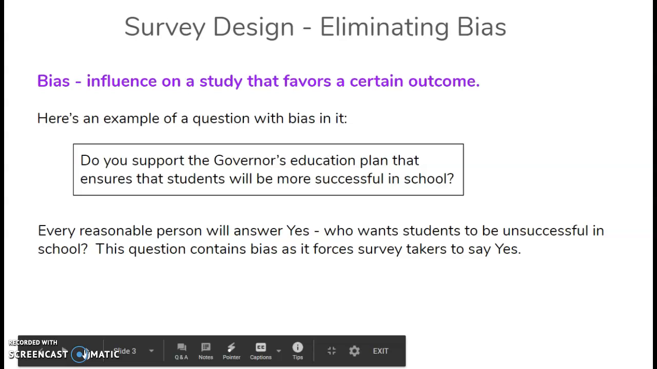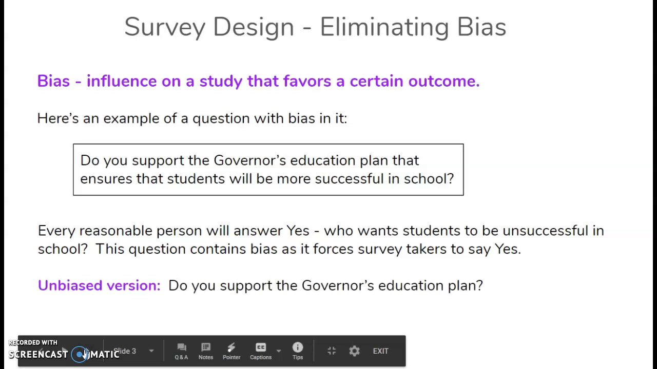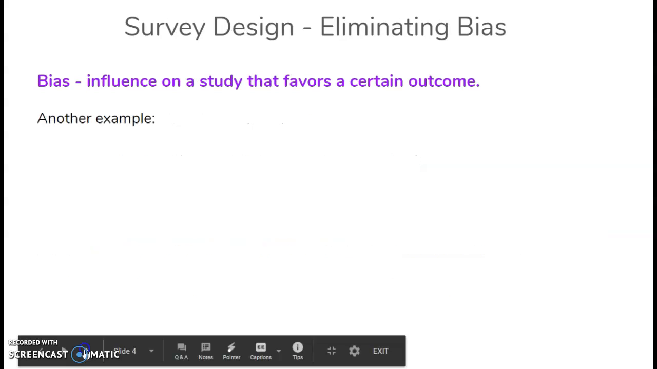A better question would be, do you support the governor's education plan? So I'm not swaying you one way or another by using all those extra words like being more successful and things like that. So trying to remove some of the adjectives that are in there.